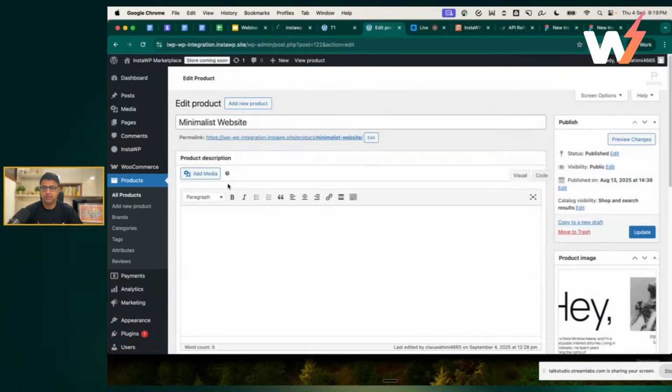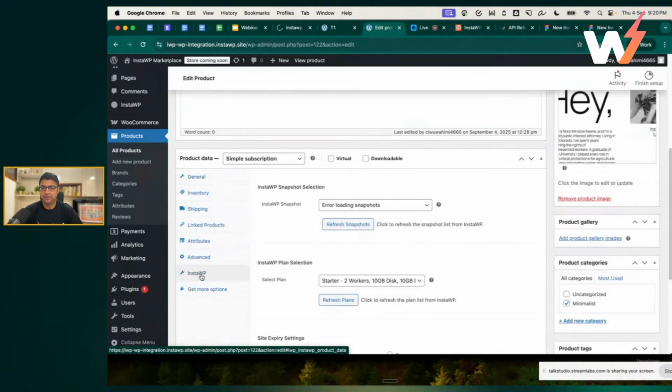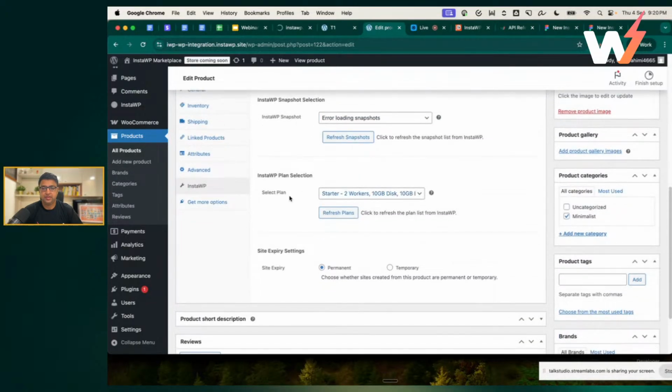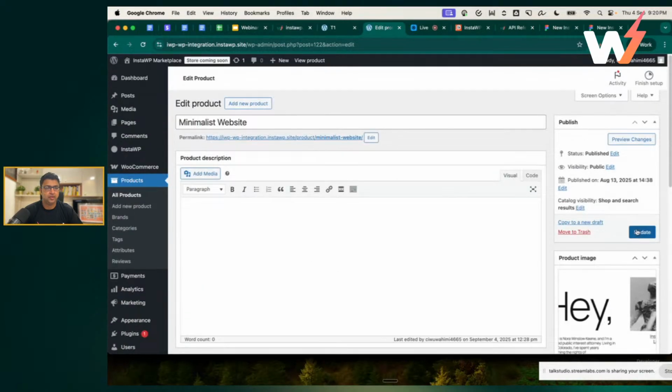Let me show you how it looks. Yeah, so there will be an InstaWP tab in here. And what you will see is all your snapshots which you have created. So you will select that. Obviously, it should appear to select. Let's assume that it does appear. And then we select a plan. And then do you want the site to be permanent or temporary? By default, or generally speaking, you will need that to be permanent. And once that is ready, you can publish the product.